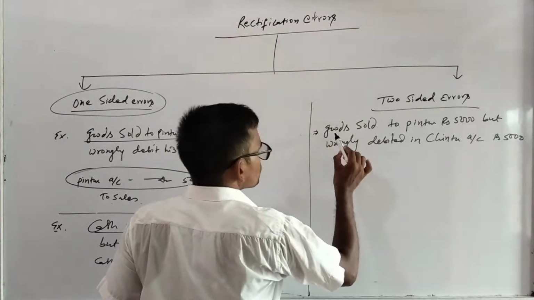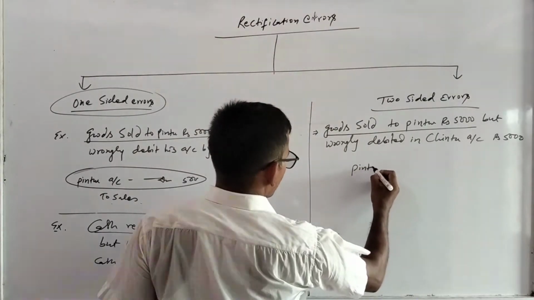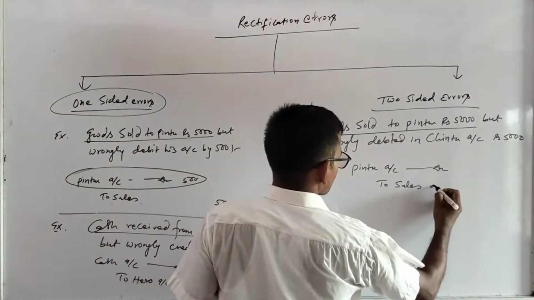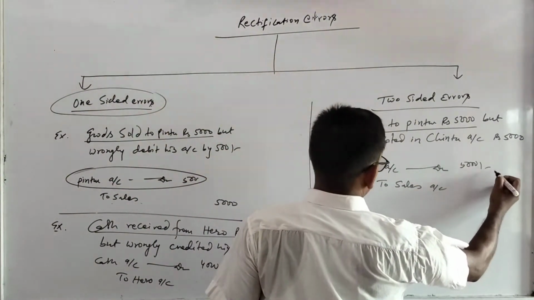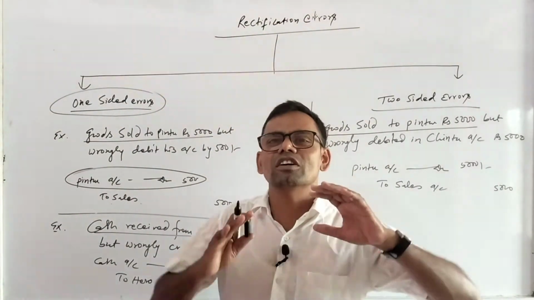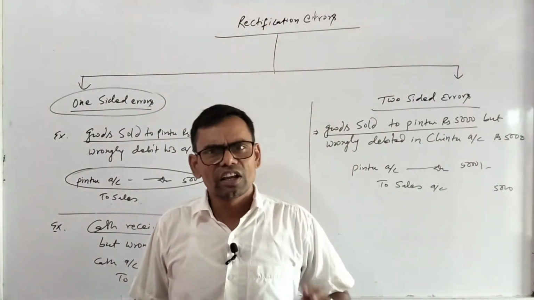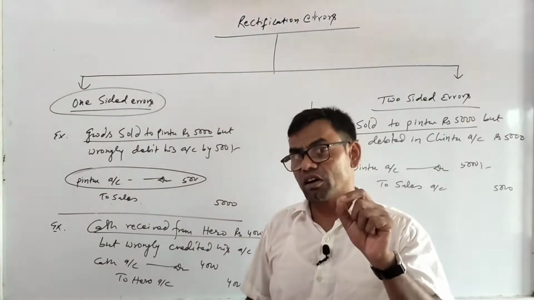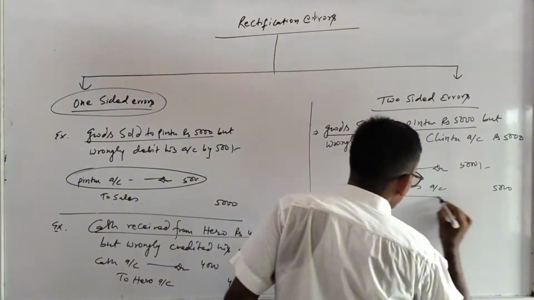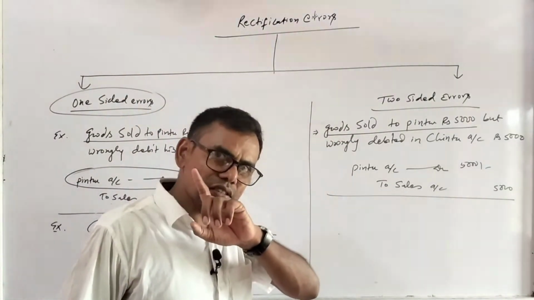You see that this is the transaction: goods sold to Pintu. What will be the journal entry? Pintu account DR to sales account, right? One thing you remember: when you are going to rectify accounting errors, you must have 100% command on journal entries. If you are poor in preparing journal entries, it will be quite difficult for you to rectify the accounting errors. Goods sold to Pintu: Pintu account DR to sales account. If it is done like this, there is no mistake.